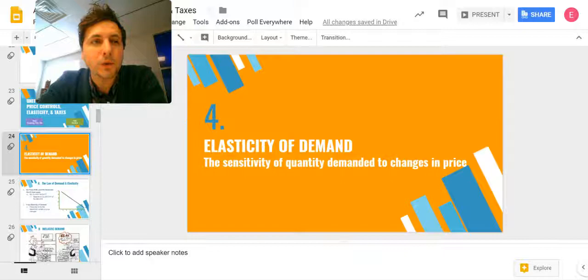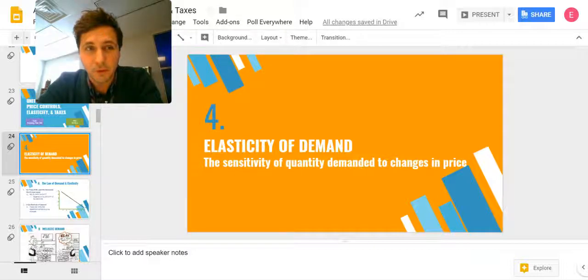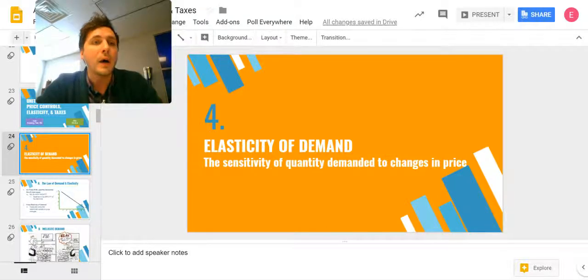I wanted to quickly go through the elasticity of demand so we can keep this ball rolling, especially with the prospect of missing a day or two the remainder of this week. So let's dive right in. This portion, we're going to be talking about the elasticity of demand. Elasticity simply means the sensitivity of a good or service to a change in price, right?